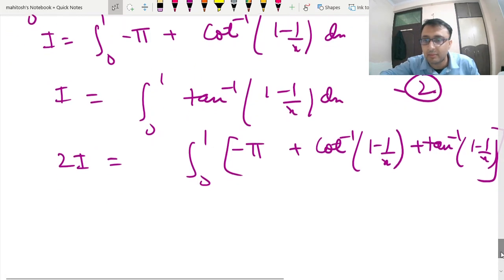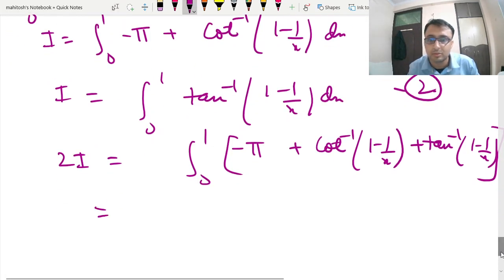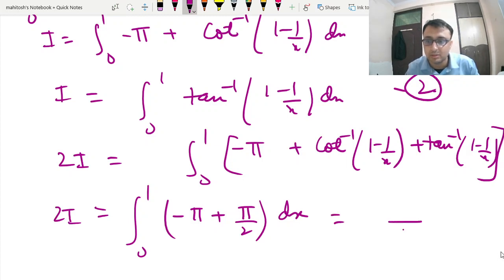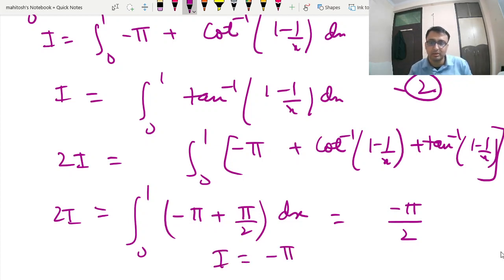This is your pi by 2. So 0 to 1, minus 1, pi by 2 dx. This is nothing but your minus pi by 2. So I can write this as minus pi by 4.